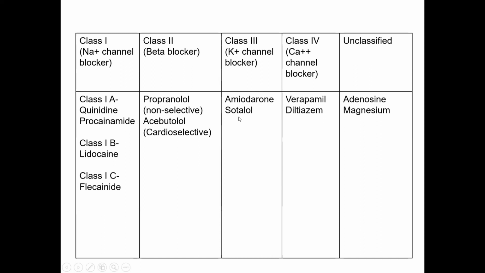You know that in supraventricular tachycardia and ventricular tachycardia these drugs can be used, because that is arrhythmia. Now class 4 which is calcium channel blocker, that is verapamil and diltiazem. And the other unclassified group, that is adenosine and magnesium. You know this magnesium can be used in torsade de pointes.